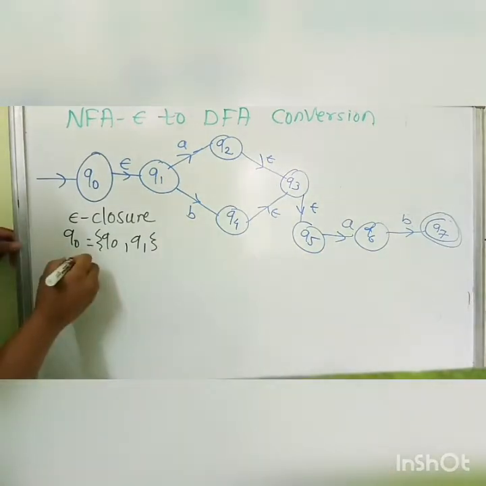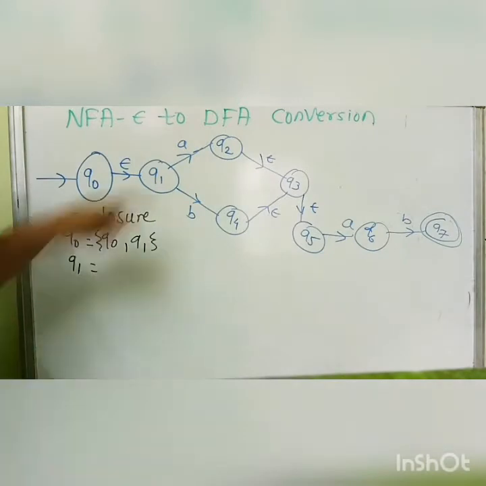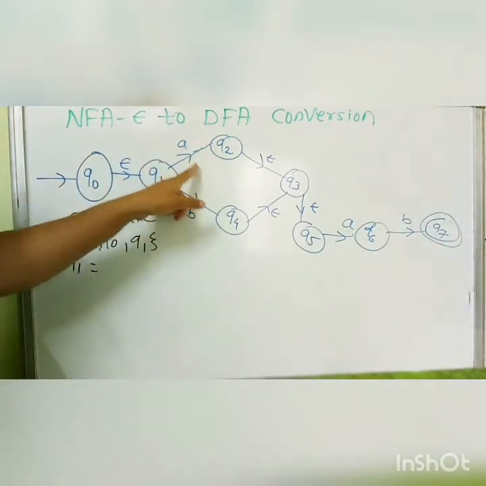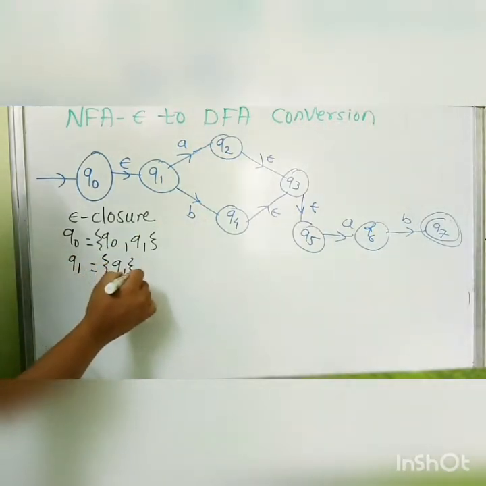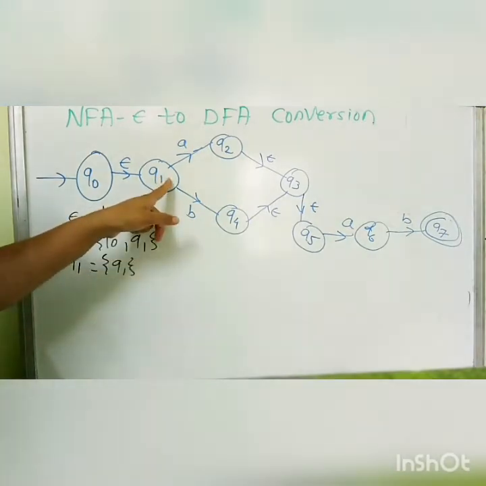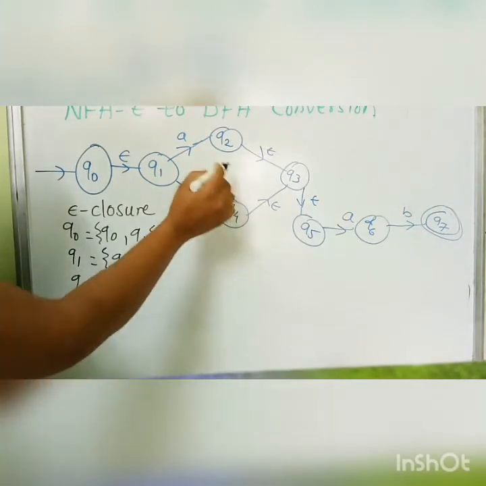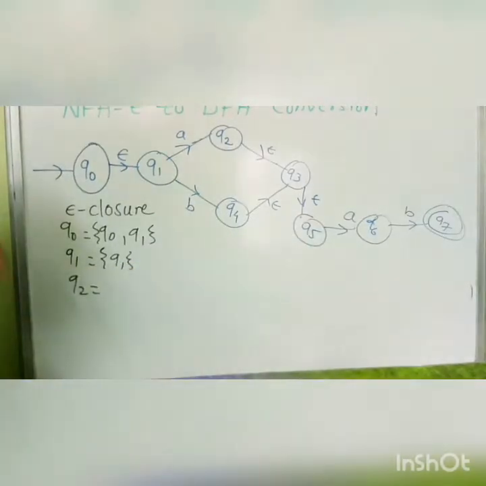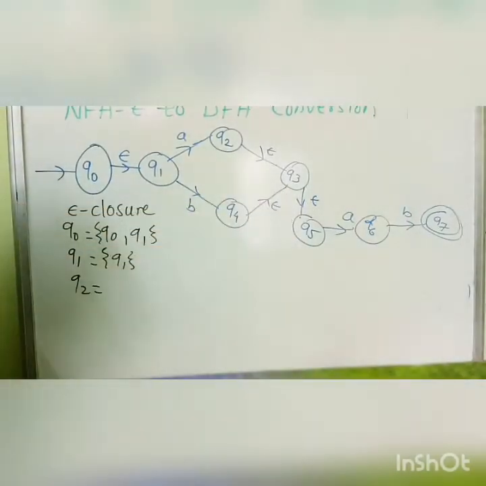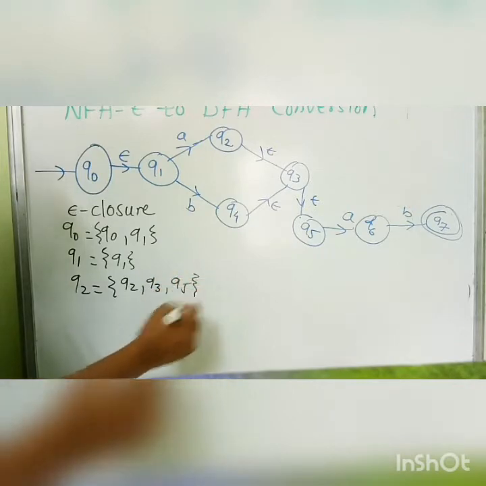Next, coming to Q1, we see that no state is connected to Q1 by epsilon, but we know that every state comes into its own epsilon closure. So it is Q1. Now coming to Q2, we see that Q2 is connected to Q3 by epsilon, then to Q5 by epsilon. So here three states are coming, that is Q2, Q3 and Q5.